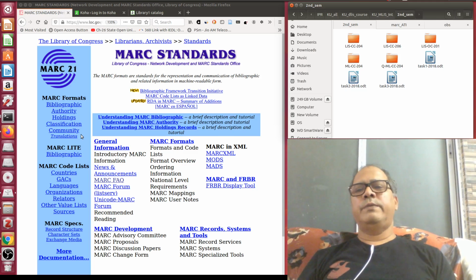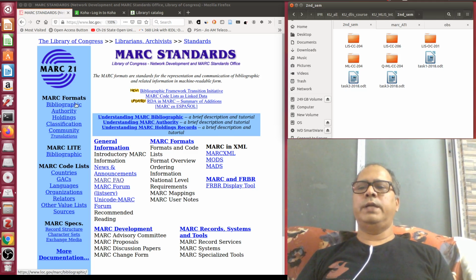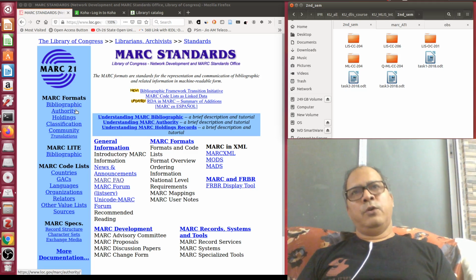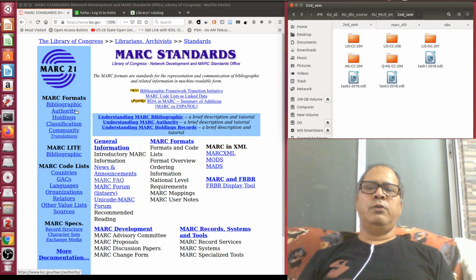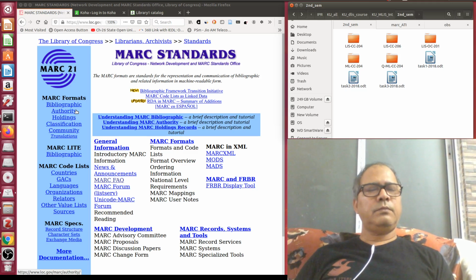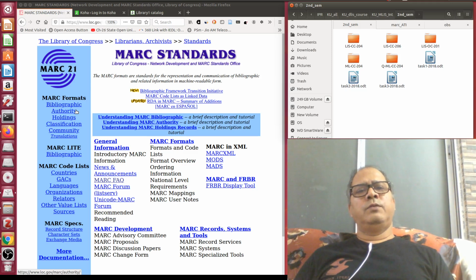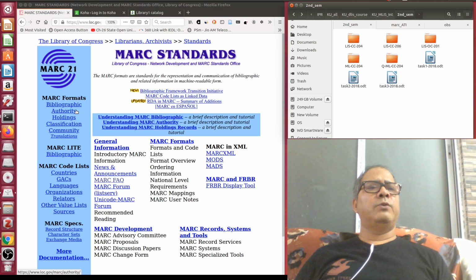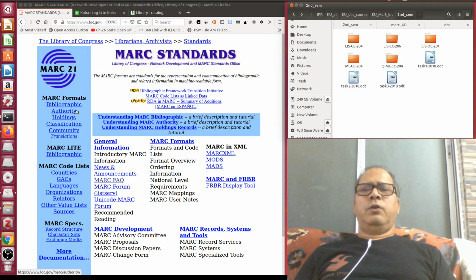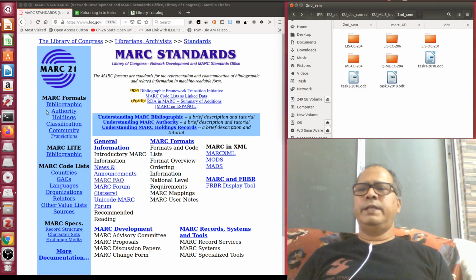So meanwhile, in this semester, in the second semester, we need to learn the first two, that is the bibliographic and authority format. So what I am planning for this class, first I will go for a kind of PowerPoint presentation or slide presentation. Then I will be showing you, in live demonstration mode, how a MARC editor of an integrated library system or library automation software handles MARC data, and what are the difficulties and advantages available with it. So let us start with the presentation.